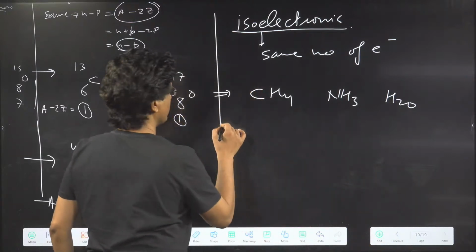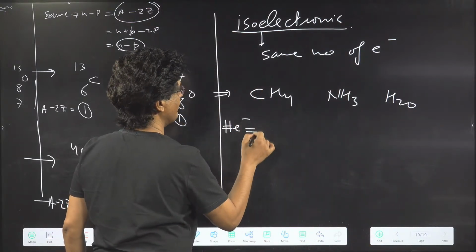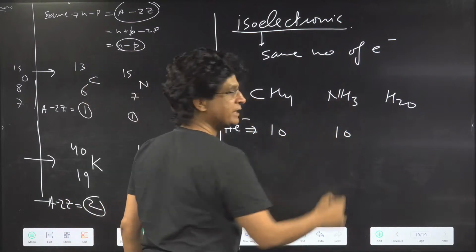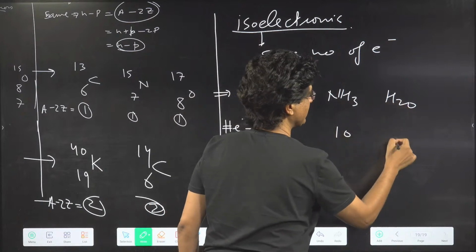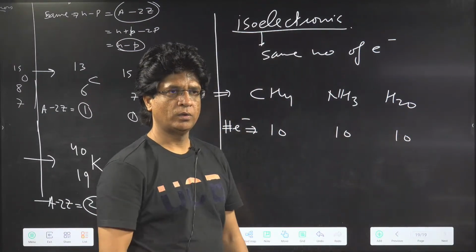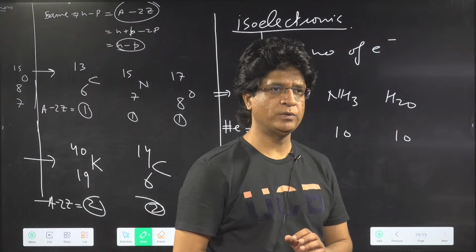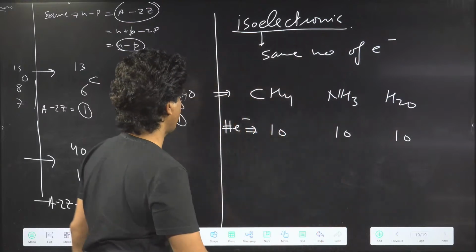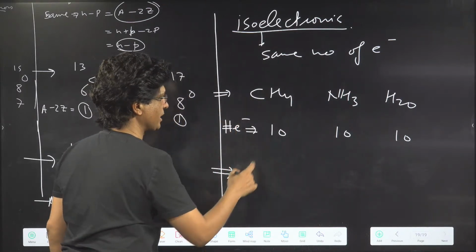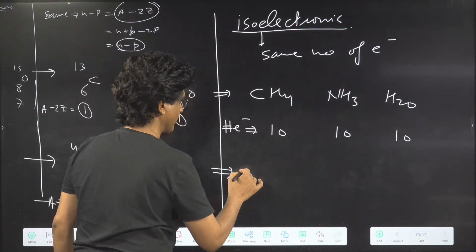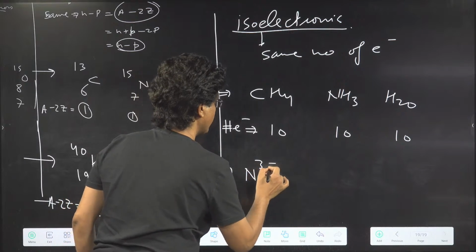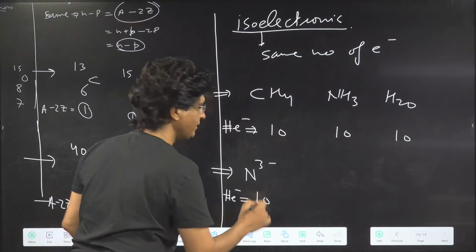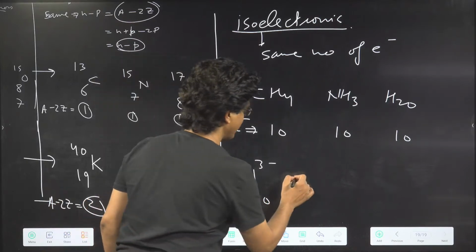Be quick. So number of electrons over here will be how much? 6 plus 4, 10. 7 plus 3, 10. 2 plus 8, 10. Good one. Very good. Manisha, very, very good. Naveed, very good. Excellent. Can I have something more? N3 negative. Number of electrons here will be how much? 10 again. What else?